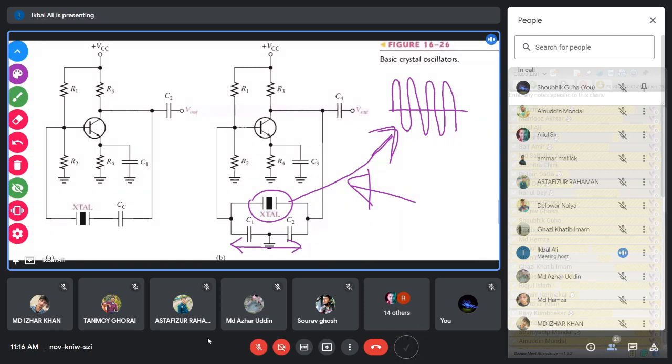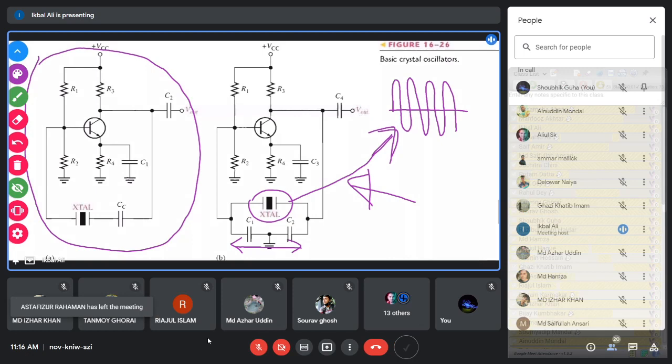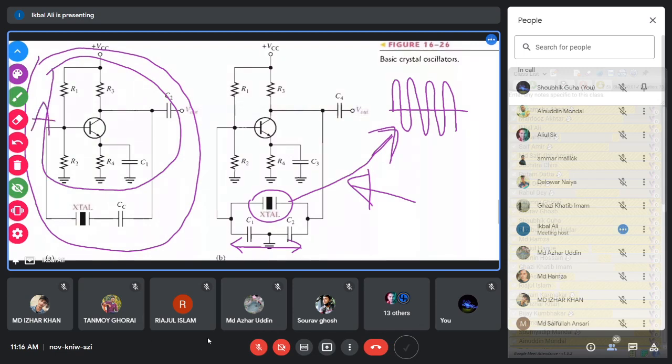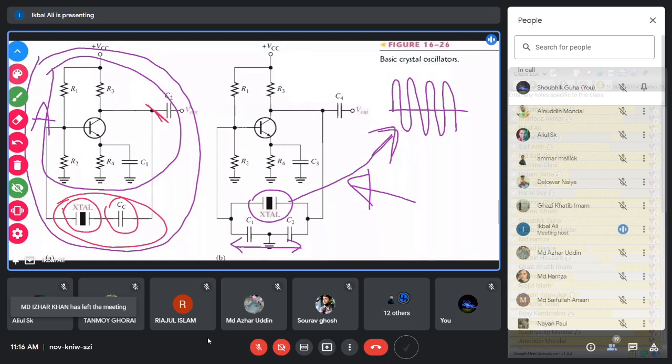And in the left-hand circuit, you have the same type of circuit. You have the amplifier, this one is the amplifier A. But the beta network is slightly different here. What does the beta network contain? The beta network contains a crystal in series with a capacitor CC. This entire thing is the beta network, which is connected between the output of the amplifier and is fed back to the input side of the amplifier this way.